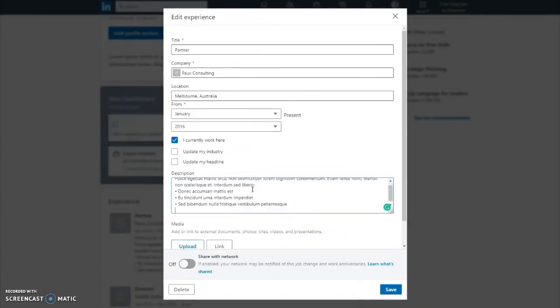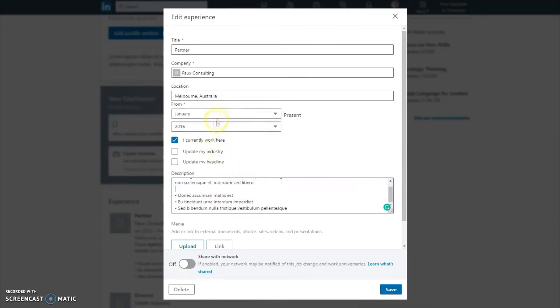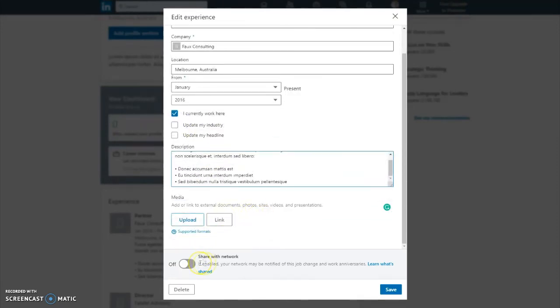Make sure that you add a quality description for your current role. In general, you're unlikely to use the Share with Network toggle unless you are changing jobs or some new information comes to light, such as a recent award.